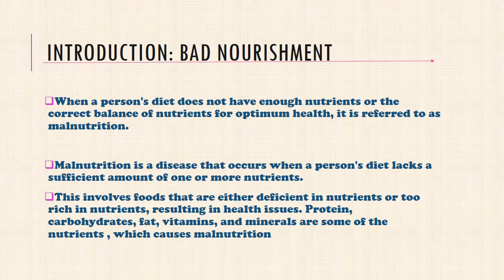It is a disease that occurs when a person's diet lacks a sufficient amount of one or more nutrients. This involves foods that are either deficient in nutrients or too rich in nutrients, resulting in health issues. Proteins, carbohydrates, fats, vitamins, and minerals are some of the nutrients whose imbalance causes malnutrition.